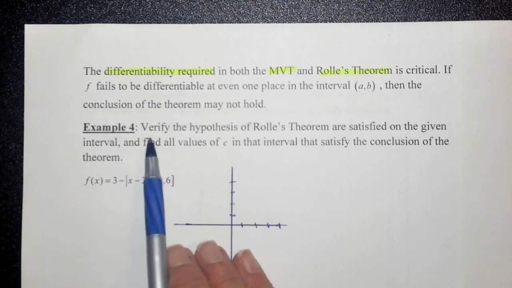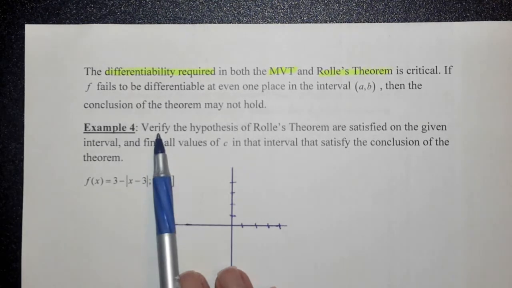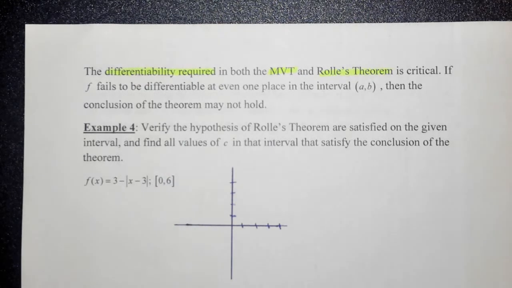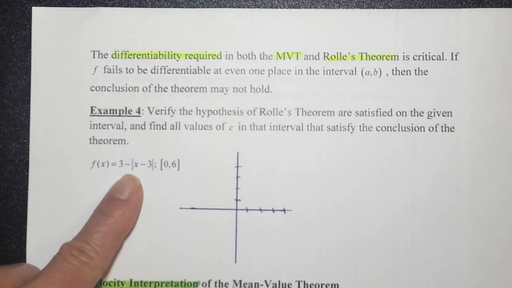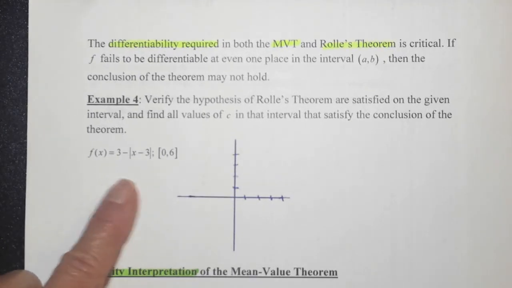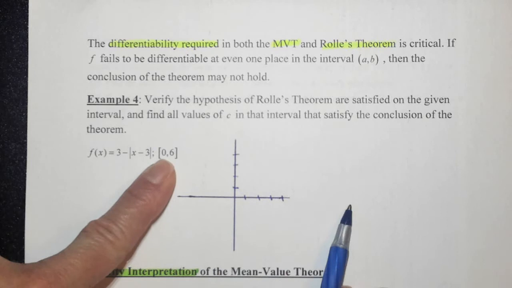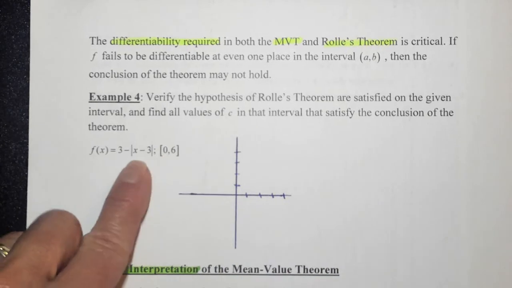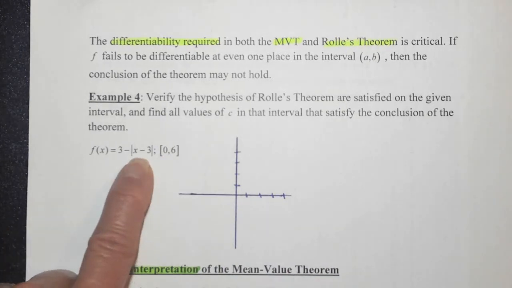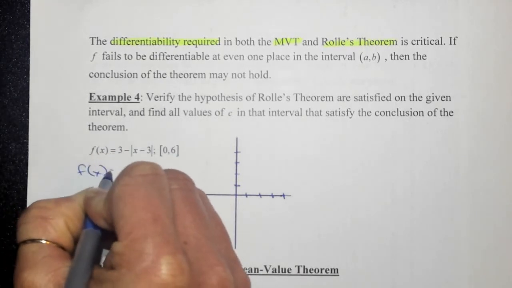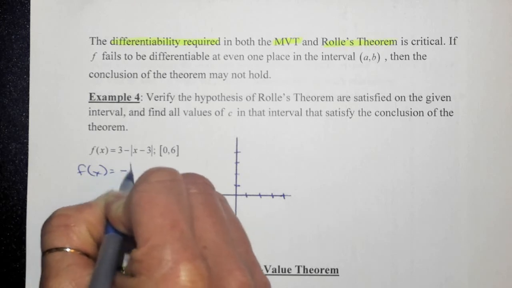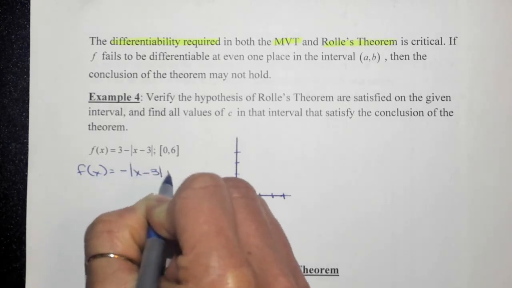So here you're just going to be given a question that would be stated the same: verify the hypothesis of Rolle's, and then find all values that satisfy the conclusion. So you would have to proceed as if you would any other time. What we're looking at here is a graph from 0 to 6, and I clearly didn't draw it to 6, I drew it to 4, because when I sketch this, we know that an absolute value graph is a V-shaped graph, and if I wrote this in standard form so that we could graph it without a calculator, it would be negative absolute value of x minus 3, plus 3.